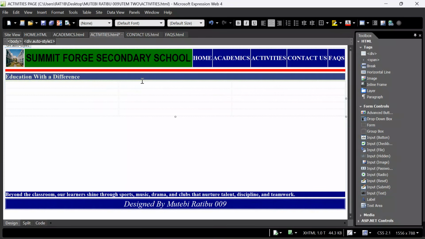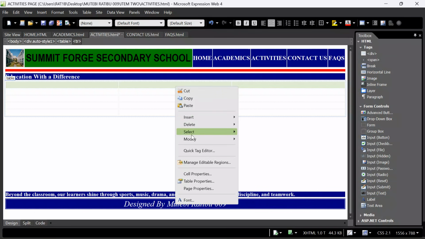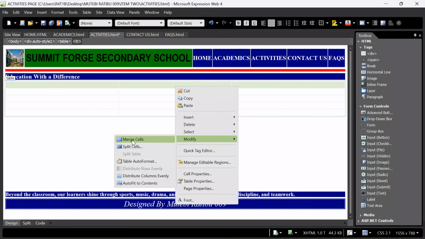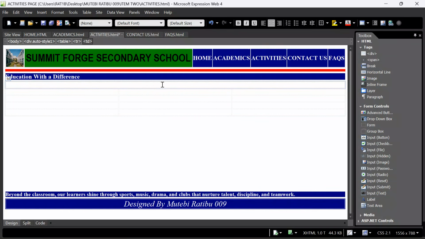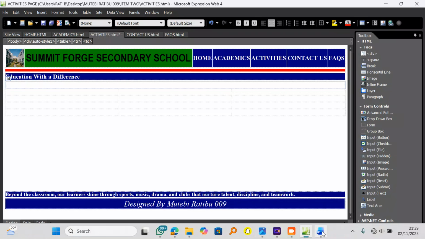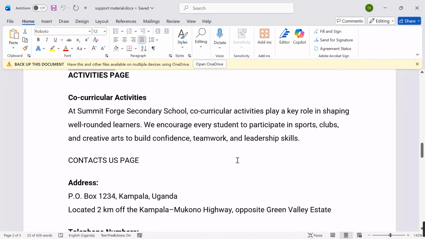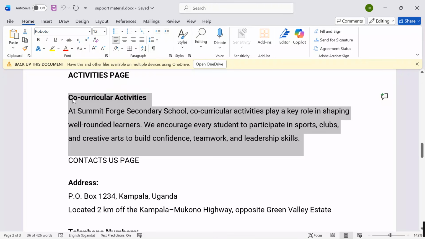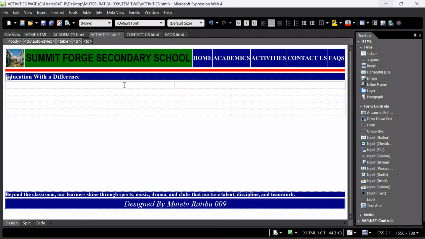When I click OK, I want to merge the top row first. Yes, merge the top row, highlight the way we highlight normally. Right click and then say modify and click merge. On the top row, I want to come back to my plan because of time. I want to put some catching statements. Co-curricular at Summit Forge Secondary School, co-curricular activities play a key role in shaping well-rounded learners. Yes, come over here. I want to paste.